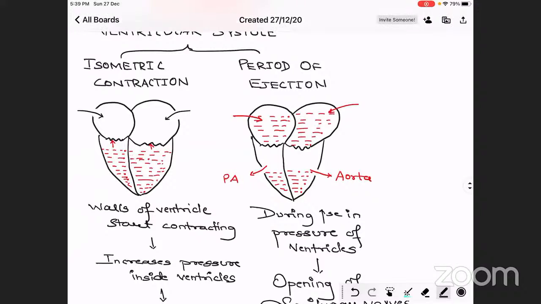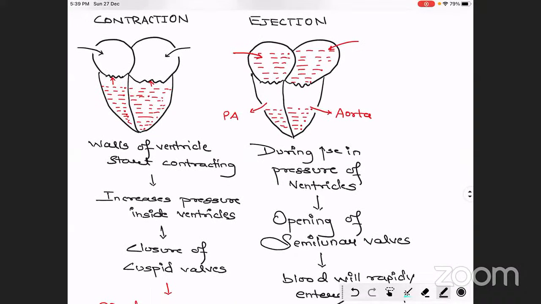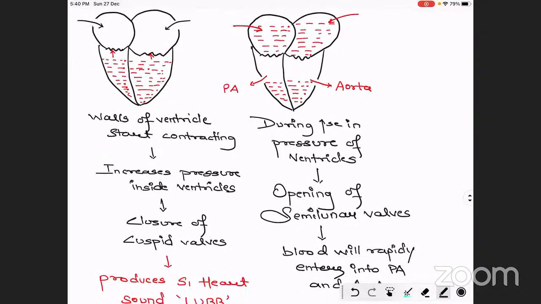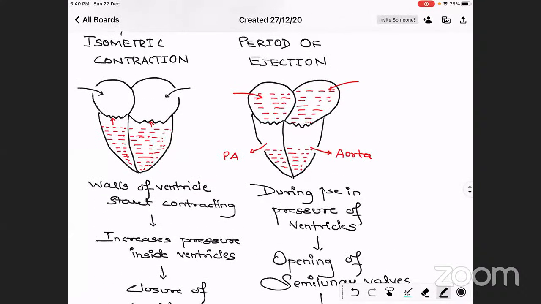Means first the isometric contraction. Isometric means the contraction takes place uniformly in the complete wall of the ventricle, not in some part or other part of the ventricle, but in the complete ventricles. Same. And then the period of ejection, where blood is now in the pulmonary artery and the aorta, and still atria are filling.